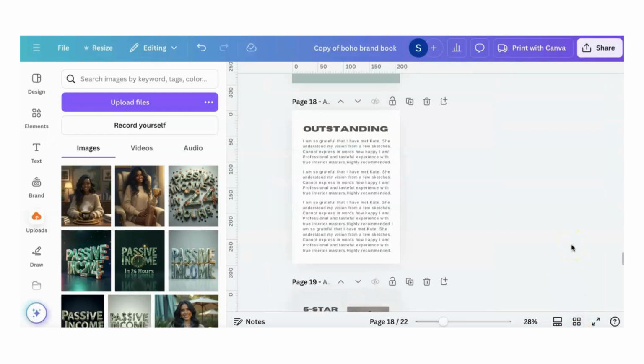So, guys, this is how you create an ebook within 24 hours. Takes you absolutely no time.